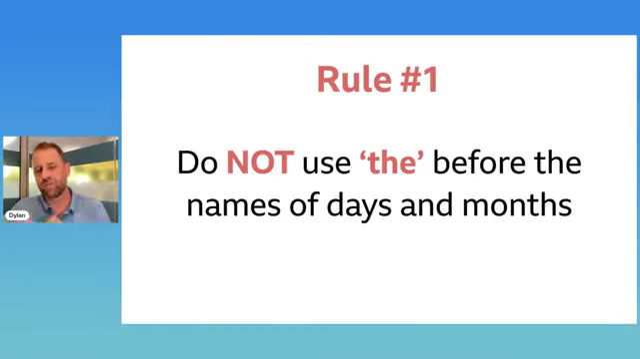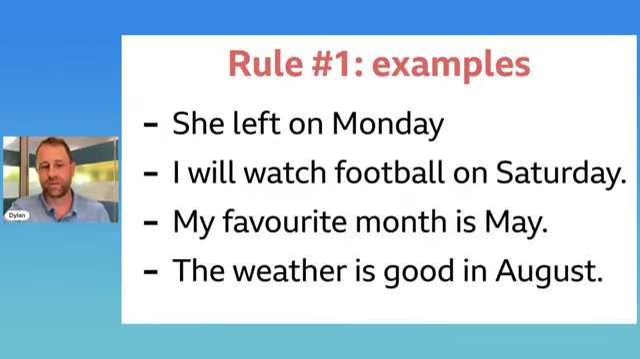Okay, so rule 1, one of four. In general, we do not use the before the names of days and months. So I'm sure this is something you have studied before. Some examples. She left on Monday. I will watch football on Saturday. My favorite month is May. The weather is good in August.